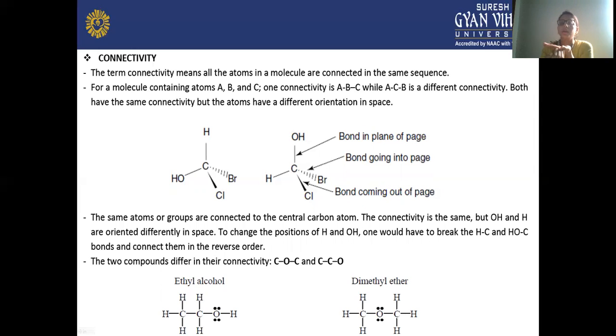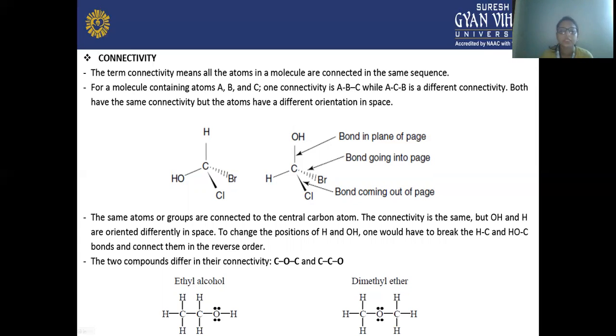The wedge bond is coming out of the page, and the dash bond is going into the page, while OH and H are in the same plane of the page. The same atoms or groups are connected to the central carbon atom. The connectivity is the same, but OH and H are oriented differently in space.